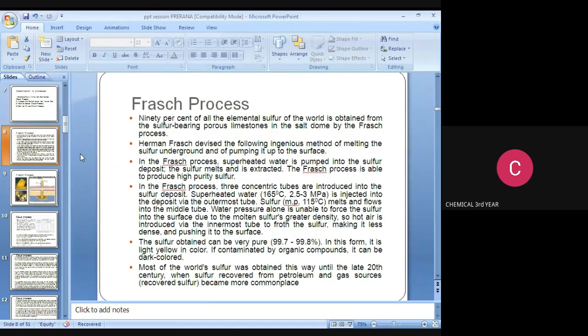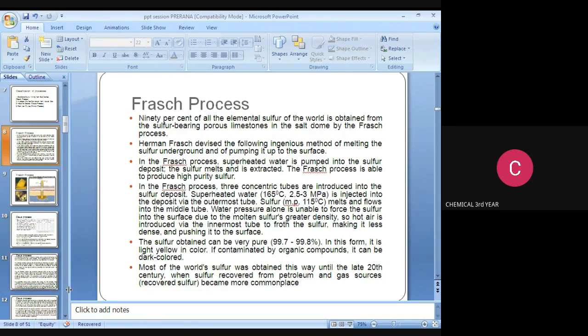To froth the sulfur and make it less dense, pushing it to the surface. The sulfur obtained is in very pure form. The range is 99.7 to 99.8 percentage. In this form, it is light yellow in color. If contaminated by organic compounds, it can be dark colored.